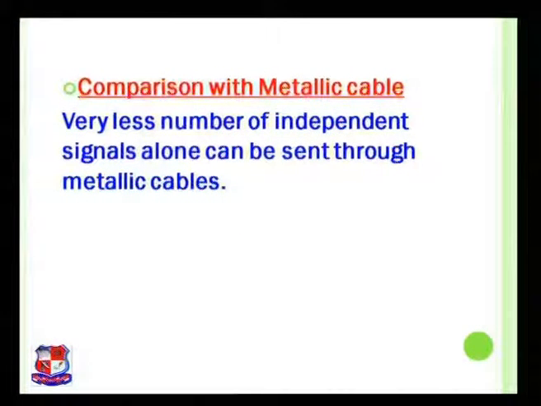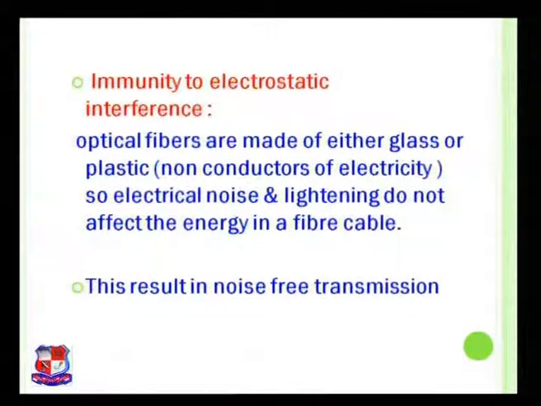Let us move to next point, immunity to electrostatic interference. Optical fibers are made up of either glass or plastic, that means non-conductor of electricity, whereas metallic cable is a conductor of electricity. Electrical noise and lightning do not affect the energy in fiber optic cable, and this results in noise free transmission.